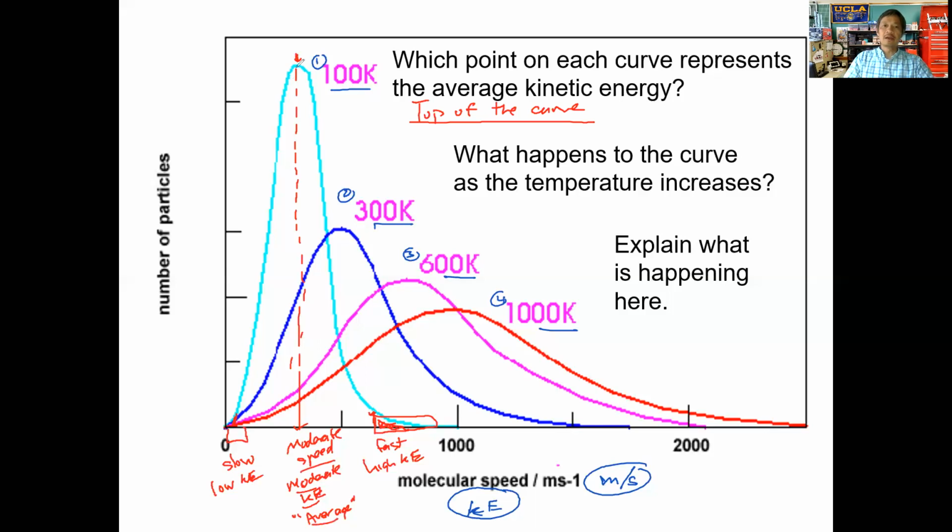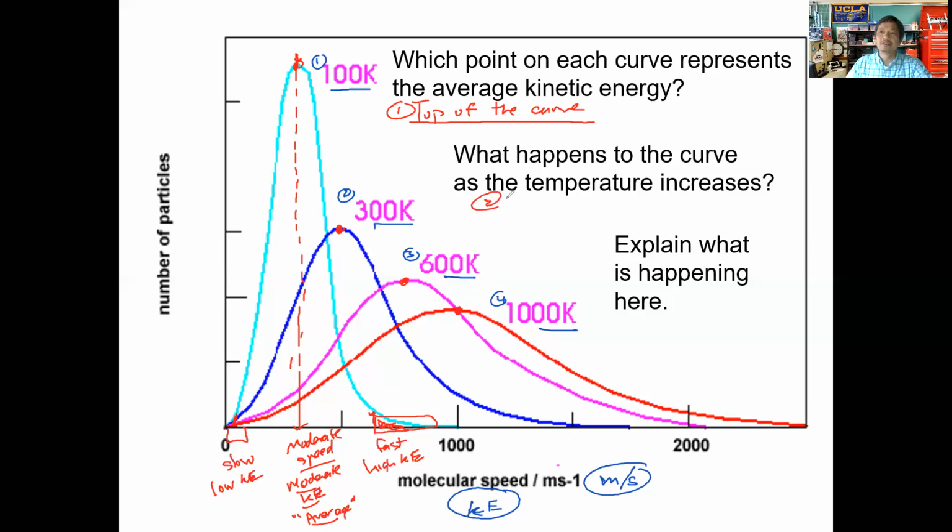So it's at the point here, at the very peak here, here, and here. Each one of those represents the average kinetic energy. All right, so that's the answer to the first question. So what happens then as we start to increase the temperature? What happens to the curve as we start to increase the temperature?